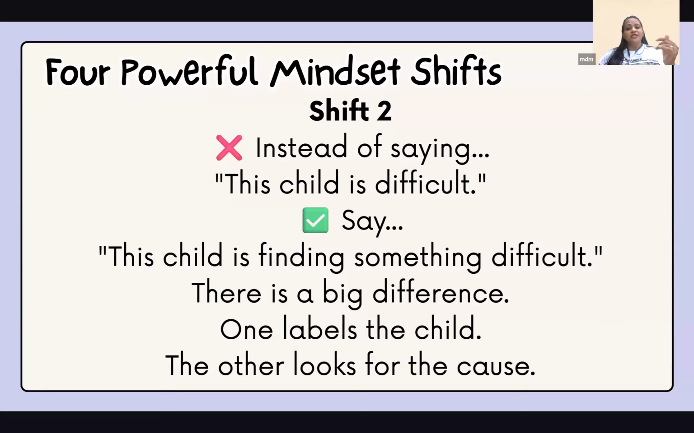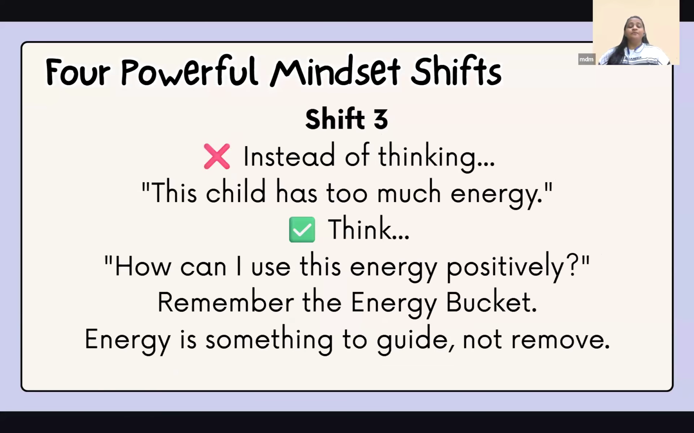In the first case, the child is difficult. We labeled the child there, in one sentence. But the moment we say, okay, we have to find something that is making the child so uncomfortable and he's finding it difficult, that is where we are looking for the cause of the problem, right?